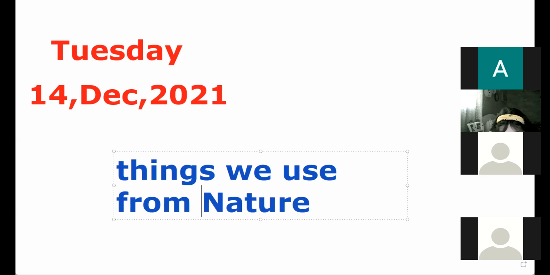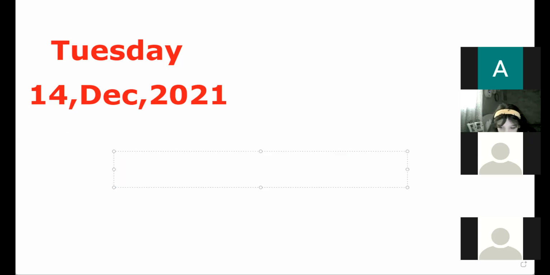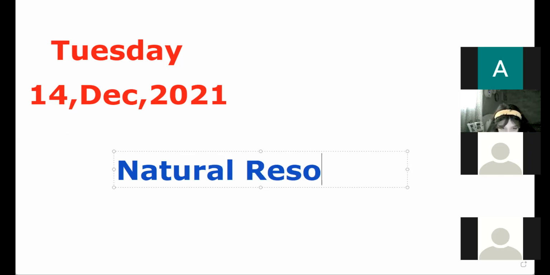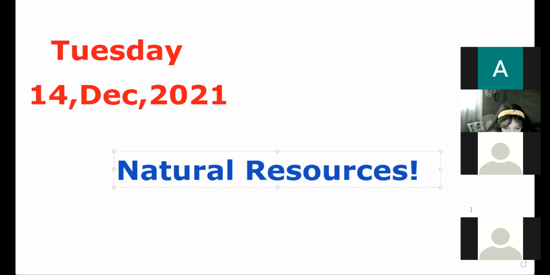There is a word for this definition. All the things that we said are the things that we use. We use air, we use water, we use wood, we use food. We use all these things we found in nature. Do you know what we call it? We call it natural resources. Now, what are natural resources?